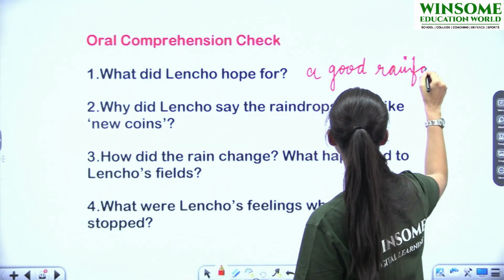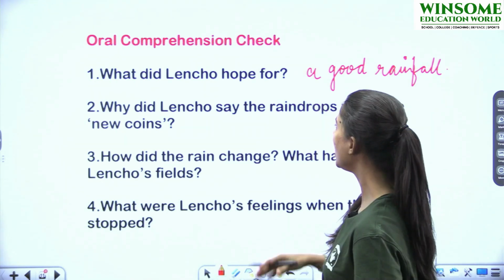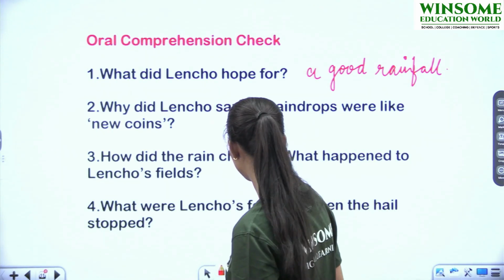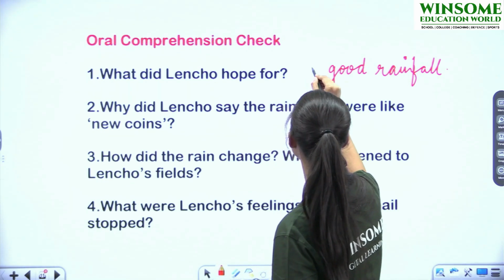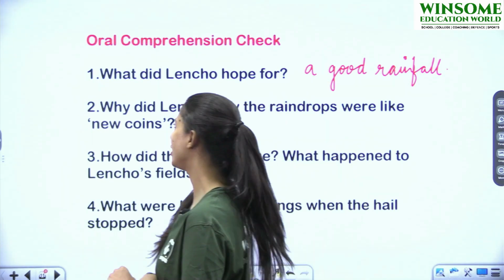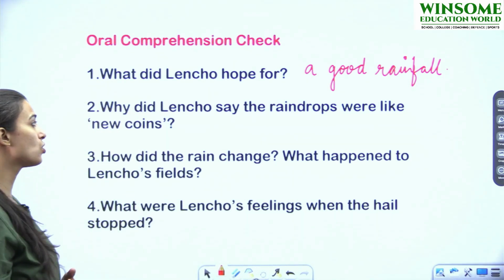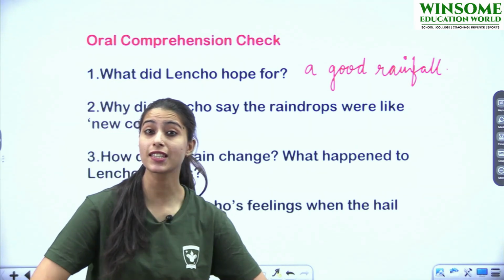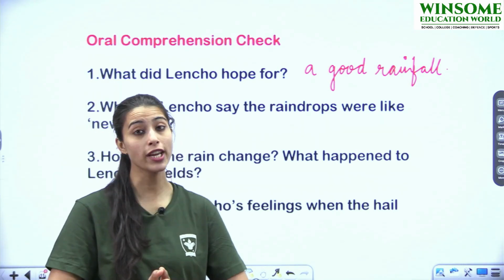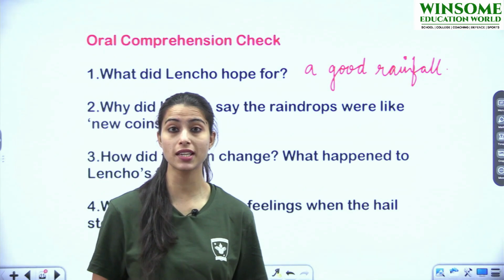Okay, what did he hope for? He hoped for a good rainfall, right? I'll just make this clear, otherwise you would be confused, right? A good rainfall. Why did Lencho say the raindrops were like new coins? We discussed this also. क्यों उन्होंने compare किया drops को coins के साथ में?